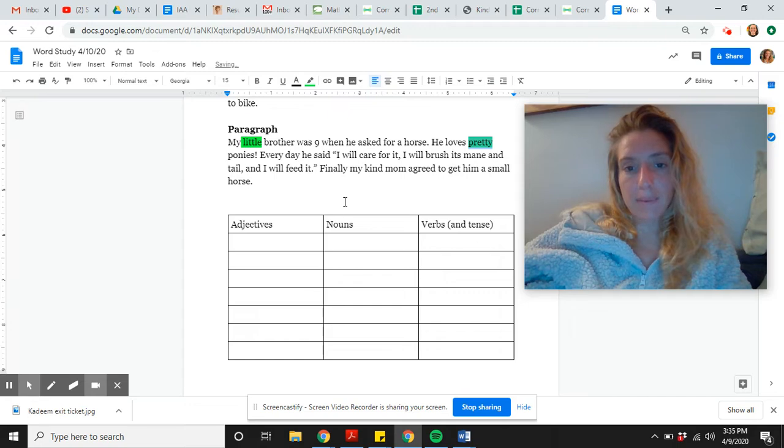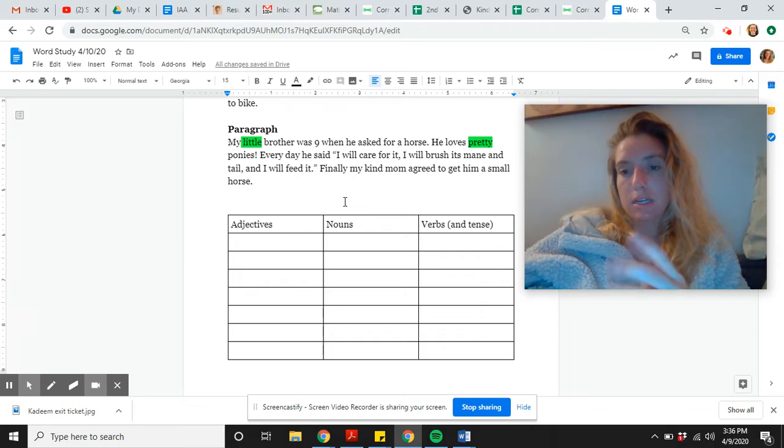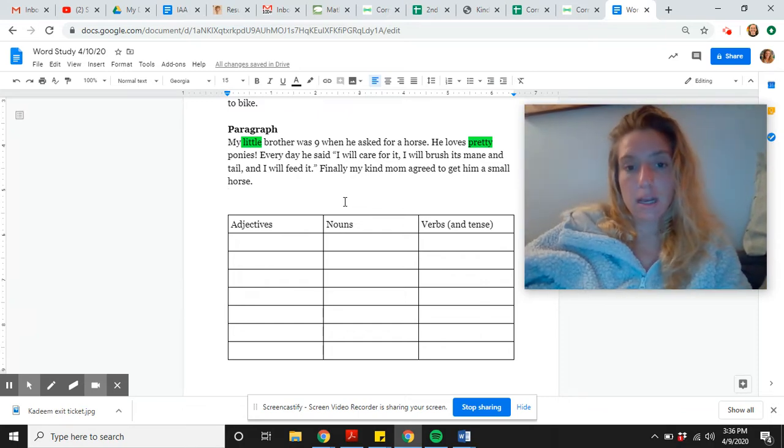Every day he said, I will care for it, I will brush its mane and tail, and I will feed it. Are there any adjectives in that sentence? Nope, because it doesn't tell us what the mane or tail looked like or what the horse looked like. So there's nothing that actually explains those nouns. Finally, my mom agreed to get him a small horse. There's two adjectives there. See if you can find them.